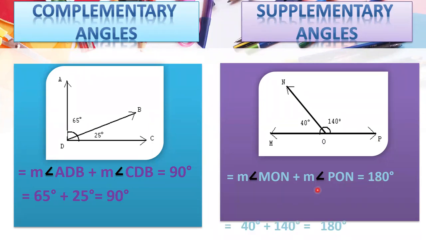Now you can calculate it like this. This is your MON, that is equal to 40 degrees. Then the sign of addition, and then the measurement of angle PON, that is 140 degrees. You will write it down here, and after addition your answer is 180 degrees. So these are supplementary angles, or you can say the supplement of 40 is 140 and the supplement of 140 is 40. So any two angles whose sum is equal to 180 degrees will be called supplementary angles, and any two angles whose sum is equal to 90 degrees will be called complementary angles.